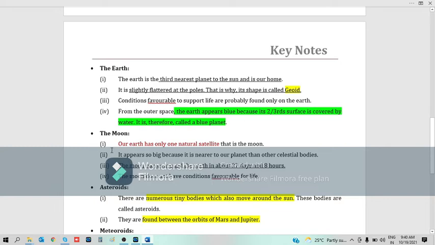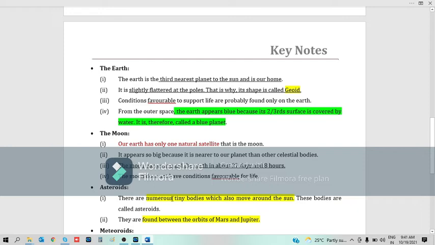The Moon. Our Earth has only one natural satellite, that's the Moon. It appears so big because it's nearer to our planet than other celestial bodies. The Moon goes around the Earth in about 27 days and 8 hours. The Moon does not have conditions favorable for life like the Earth.